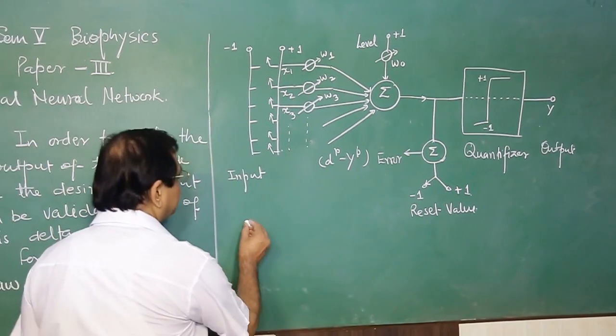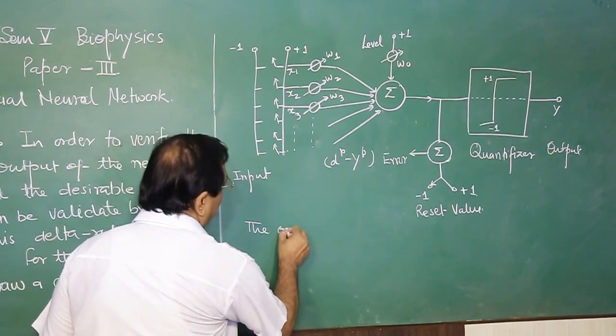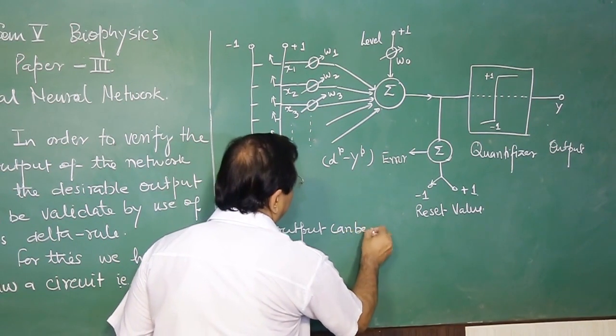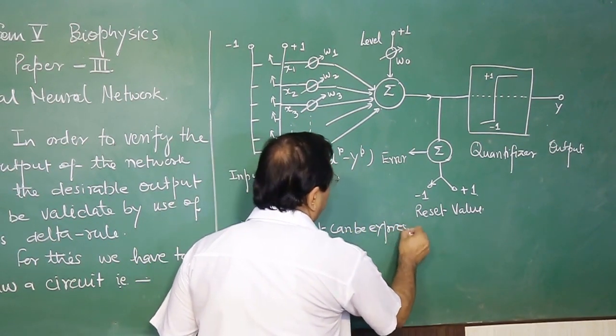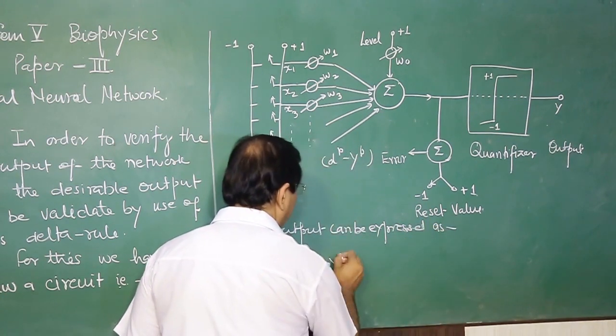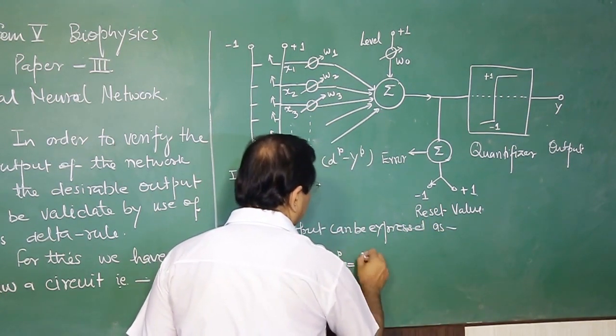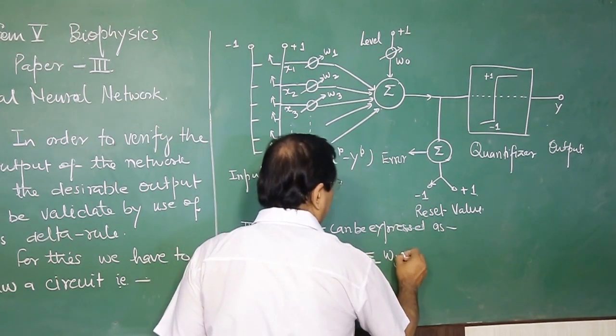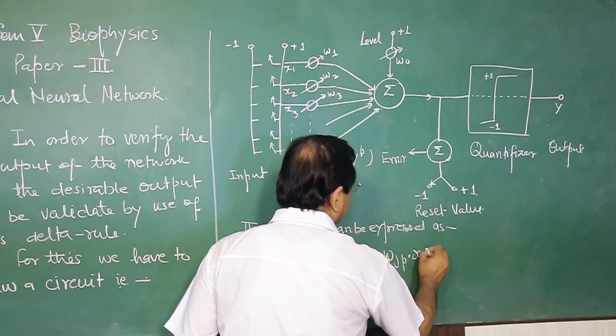This output can be expressed as y of p is equal to the summation of omega j of p into x j.